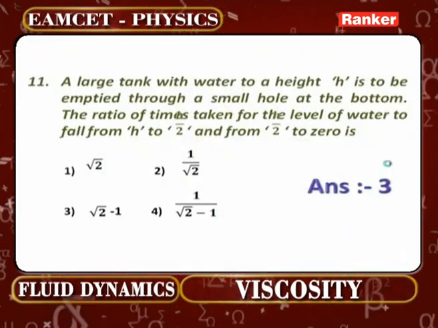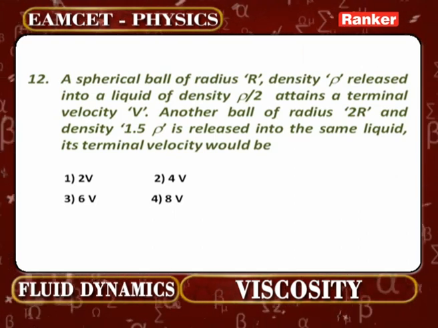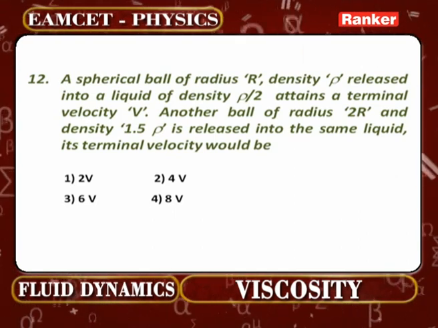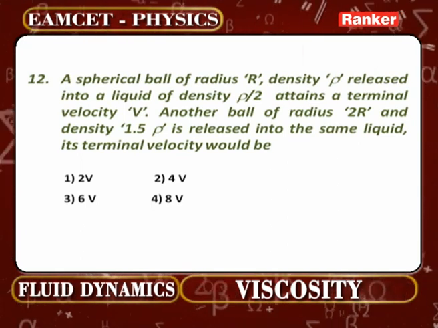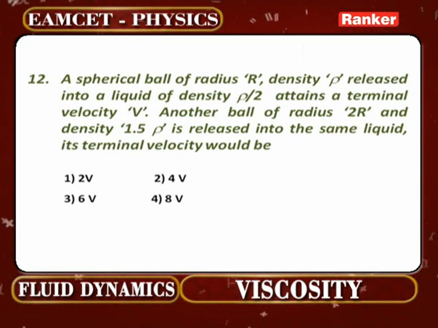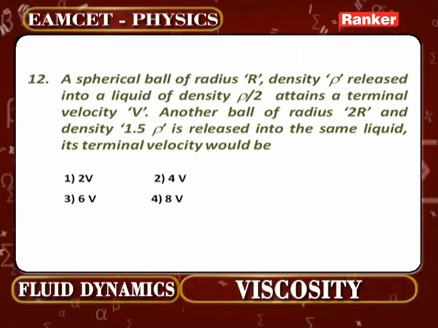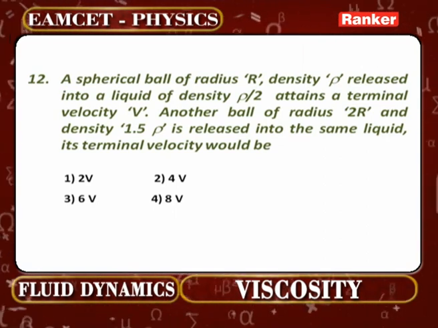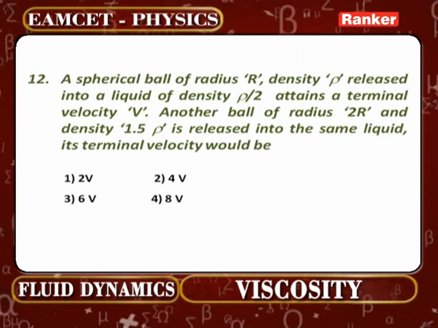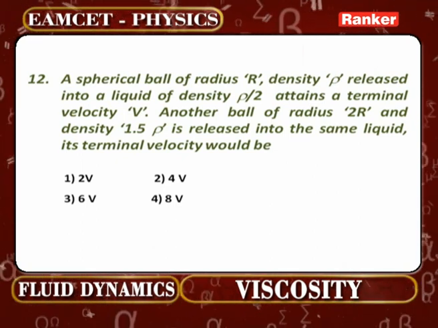Let us check the next problem, that is problem number 12. A spherical ball of radius R, density rho, released into a liquid of density rho by 2, attains a terminal velocity v. Another ball of radius 2r and density 1.5 rho is released into the same liquid. Its terminal velocity would be how much? That is the concept.